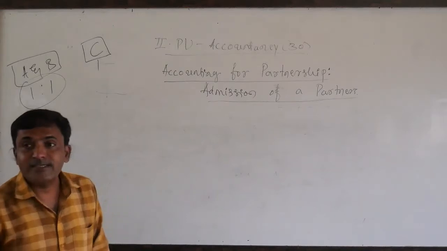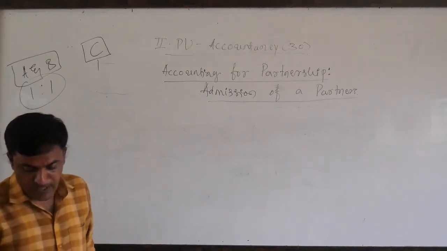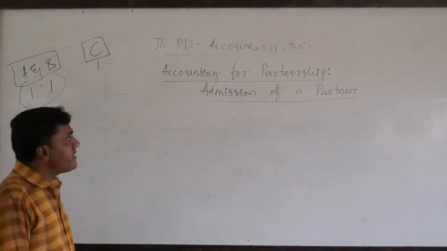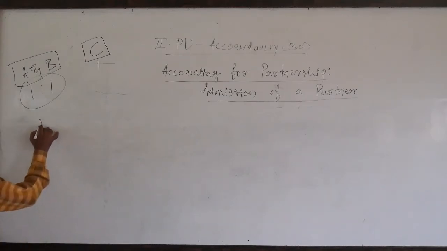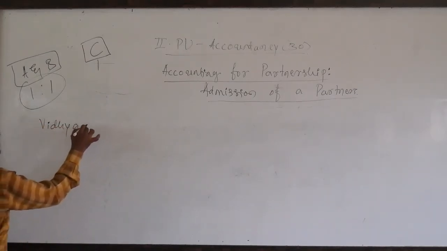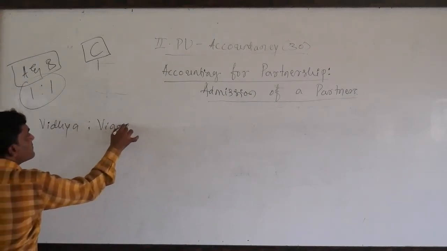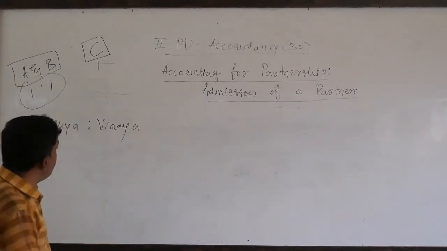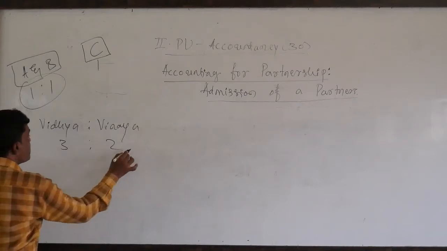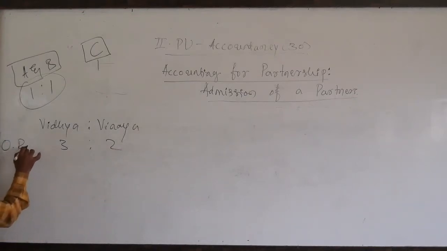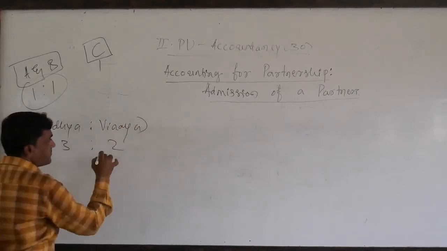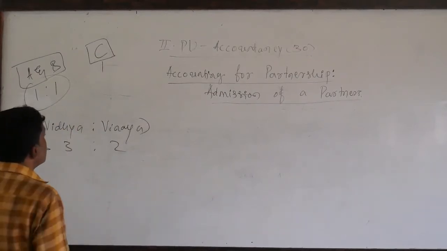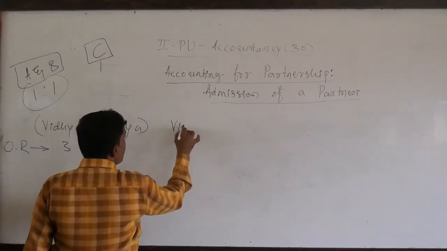Okay, dear students, let us discuss example number 1. Vidya and Vinaya are two partners sharing profits and losses in the ratio of 3:2. So, dear students, there were two partners, namely Vidya and Vinaya. Their profit sharing ratio is 3:2. So this one is the old ratio of old partners. Look here, they admit Vijaya into the partnership. So the new partner's name is Vijaya.